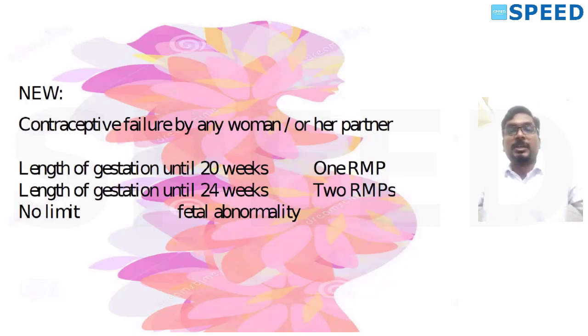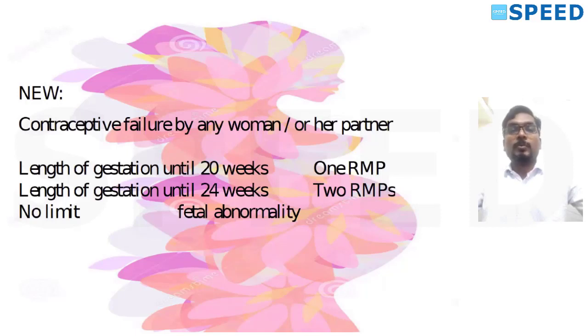Contraceptive failure by any woman, whether married or unmarried, is acceptable. Contraceptive failure on the side of the male partner is acceptable for MTP. Gestation up to 20 weeks, one RMP is enough. Up to 24 weeks, two RMPs are needed. In case of fetal anomaly, there is no gestational limit for doing medical termination of pregnancy.